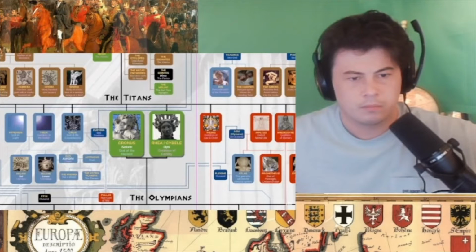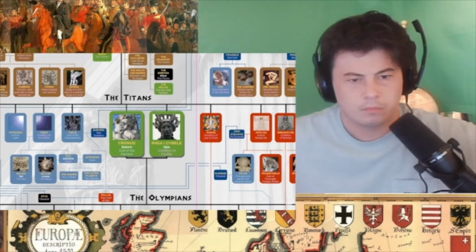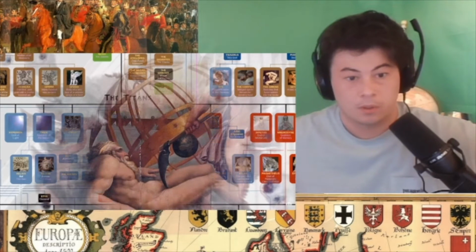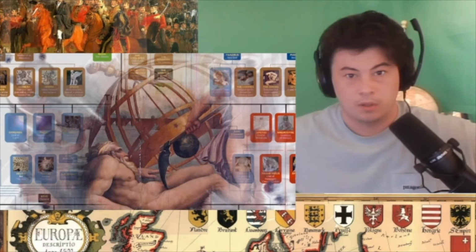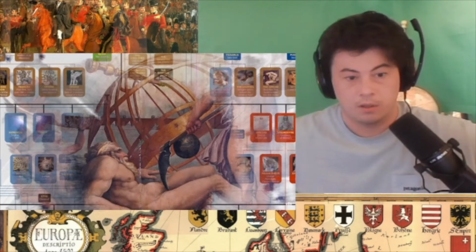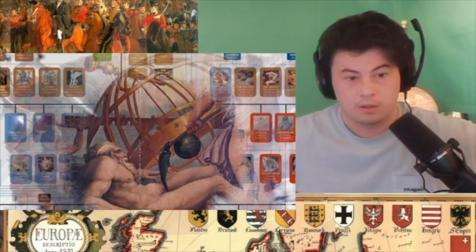They are shown here in the middle because they are the king and queen of the gods in this second generation. Originally, Uranus and Gaia were the main gods, but according to one Greek myth, they were replaced by Cronus and Rhea because of the following sequence of events. For some reason, Uranus didn't like the Hecatoncheires and decided to banish them deep within the earth, which both hurt and angered Gaia. Gaia therefore made a giant sickle and asked the Titans to castrate Uranus. Cronus, who was actually the youngest of the Titans, was the only one brave enough to do so.